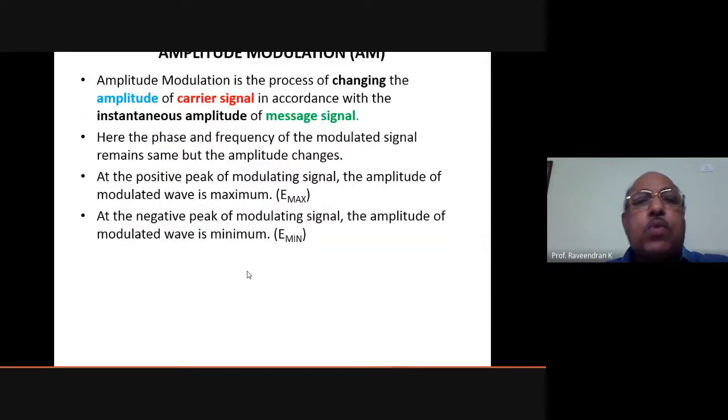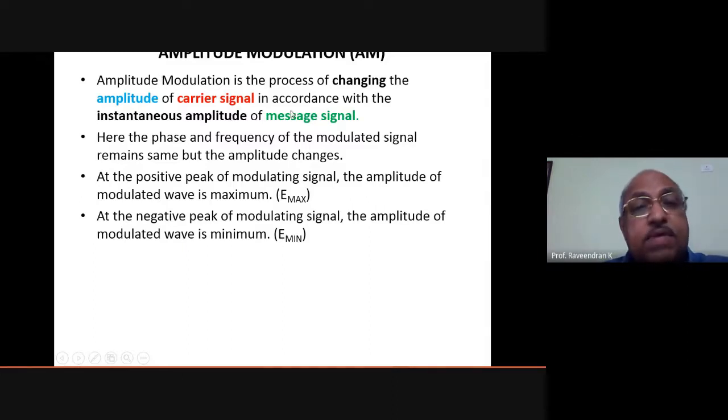Now amplitude modulation. Amplitude modulation is the process of changing the amplitude of the carrier signal in accordance with the instantaneous amplitude of the message signal. Here, the phase and frequency of the modulated signal remain the same because only the amplitude is changed. The frequency of the modulating signal is not changed; it is the same. The frequency of the carrier signal is also not changed. Of course, modulating signal and carrier signal have different frequencies.